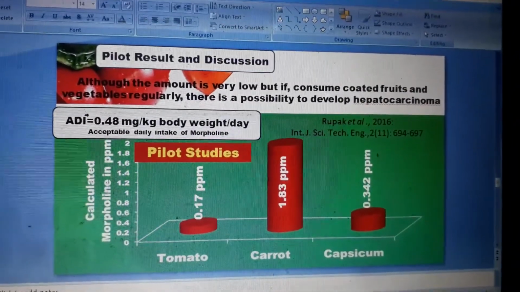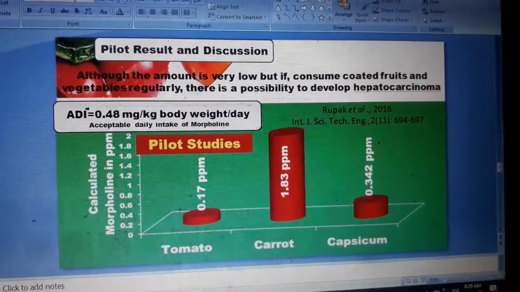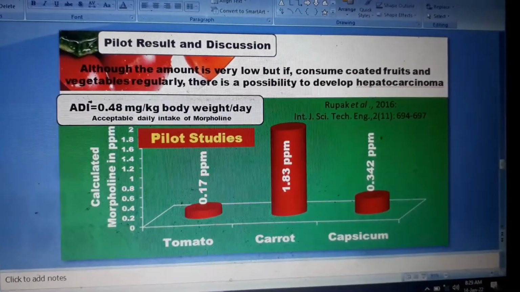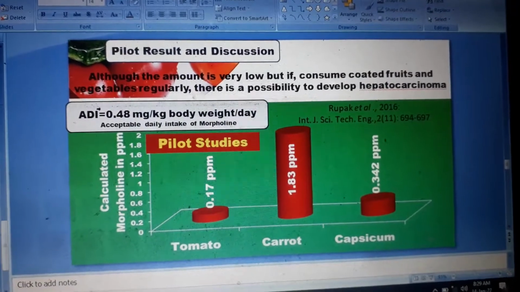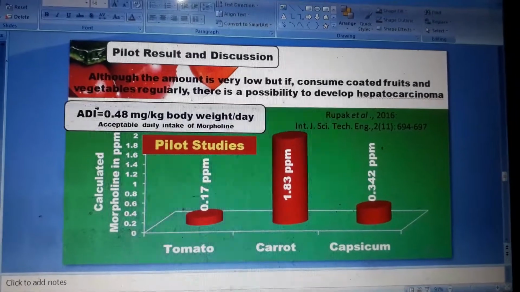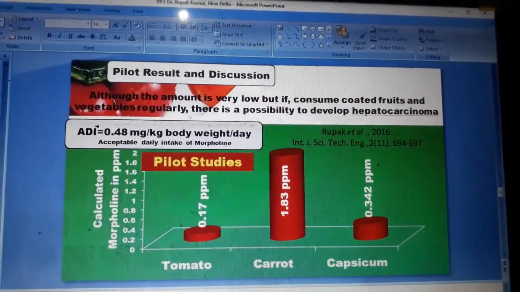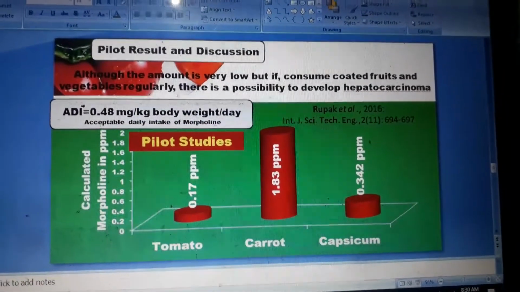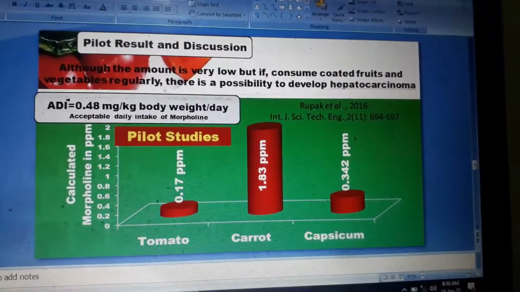Based on this macroscopic assay, we did a pilot study in India, mostly in the Hyderabad, South India region, and we found that tomato has 0.17 ppm concentration of morpholine. However, carrot has 1.83 ppm and capsicum has 0.342 ppm. This means the assay is quite sensitive in detecting morpholine.